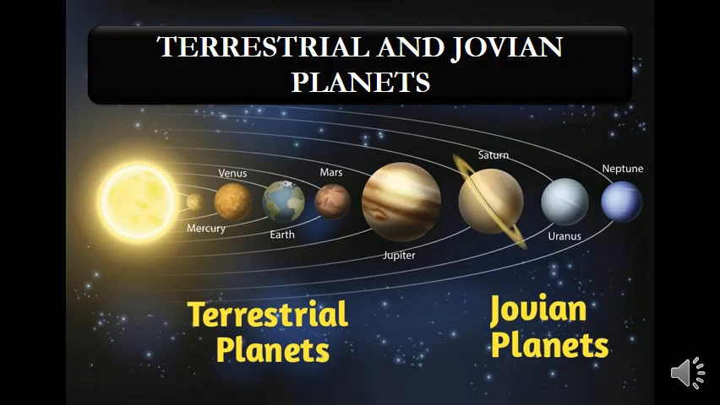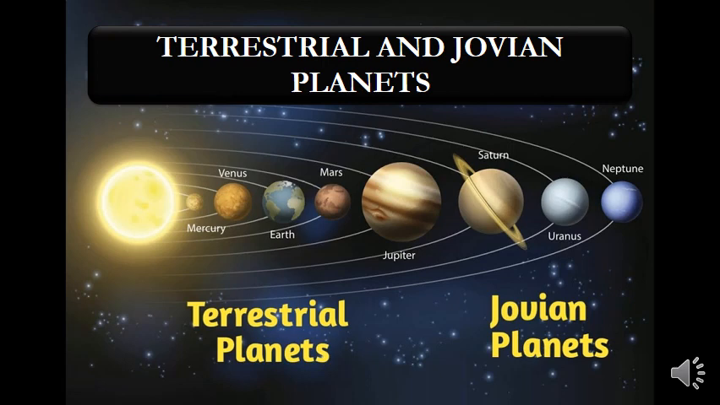Terrestrial and Jovian planets. Now when we did the revision lecture on the planets, I told you about the difference between the terrestrial and the Jovian planets. There are in all 8 planets of our solar system, right? And some of them are Jovian planets, some of them are terrestrial planets. Now what are terrestrial planets?